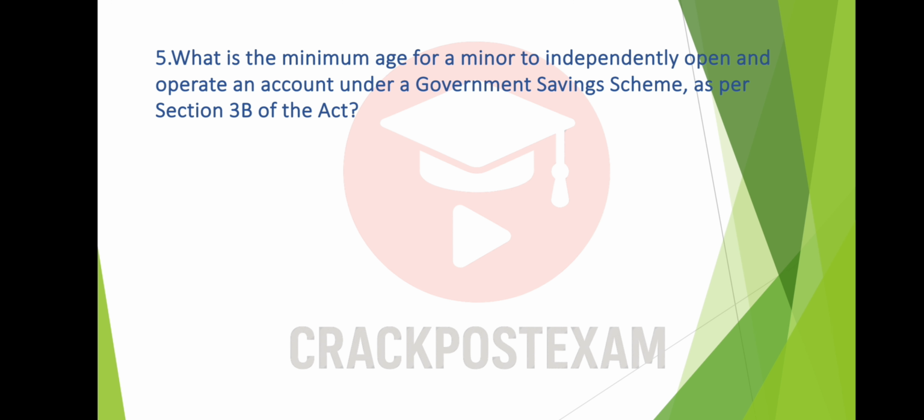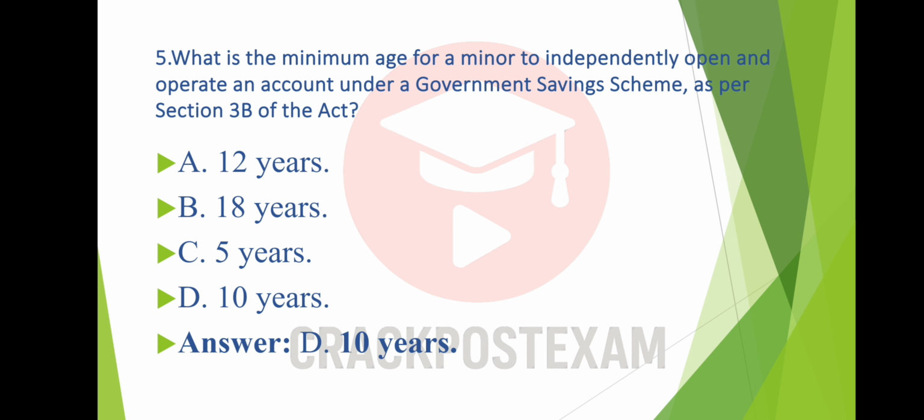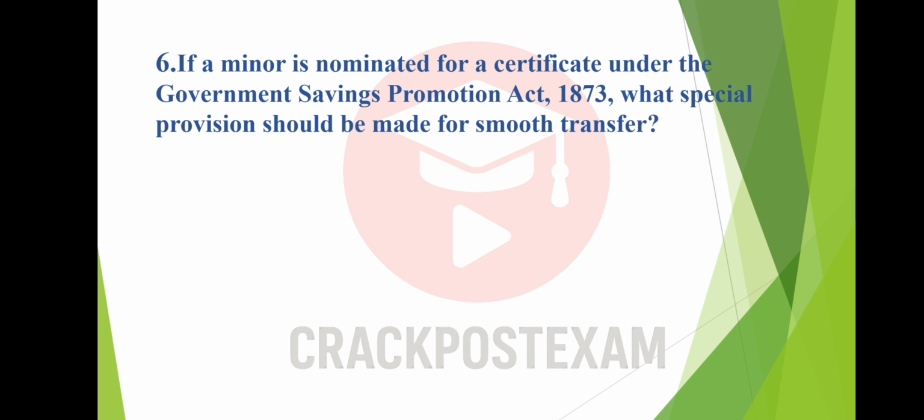Question number 5. What is the minimum age for a minor to independently open and operate an account under a government savings scheme as per section 3B of the Act? Option A. 12 years. Option B. 18 years. Option C. 5 years. Option D. 10 years. And the answer is option D. 10 years.